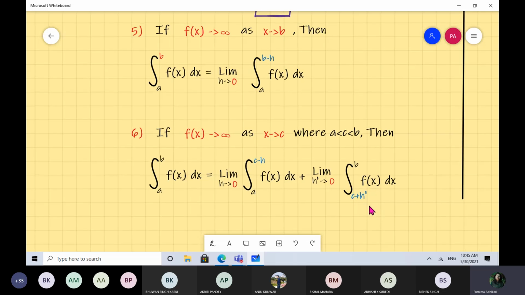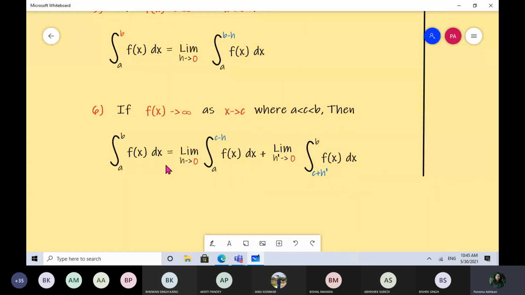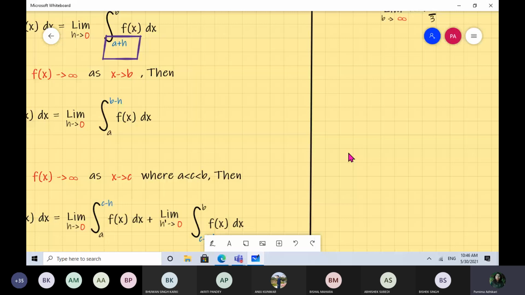What does it mean? All right, now do you notice something? That I have taken two different limits here. First is H, second one is H dash. Okay, so why we are taking two different limits, that I will explain later. So don't ask me this question in the beginning. I'm leaving this part for the last question. Okay, in the last question of your exercise I will explain this, because there you can clearly see the difference, why you need to take two different limits. What is the reason? Okay, so I will tell this later.